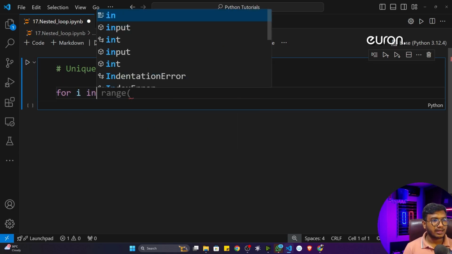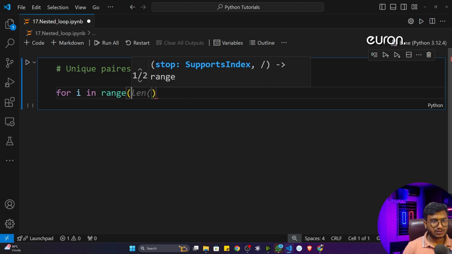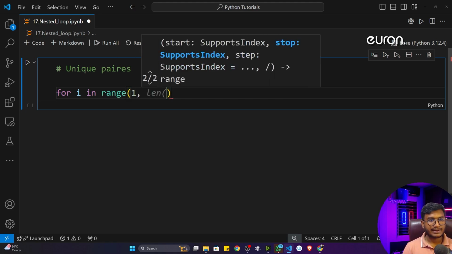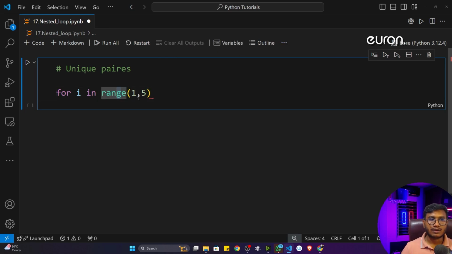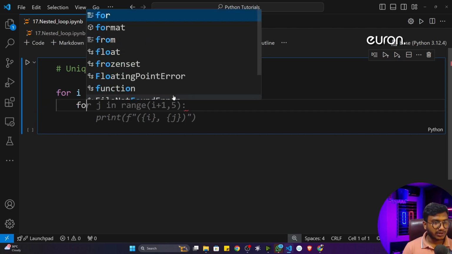So for I in range, let's say I want to start from 1 and go till 4. So I'll take 5. If I want to go till 4, I need to take 5. I think you already know that, because the last number is always excluded. Now inside that, I'm going to define another for loop.